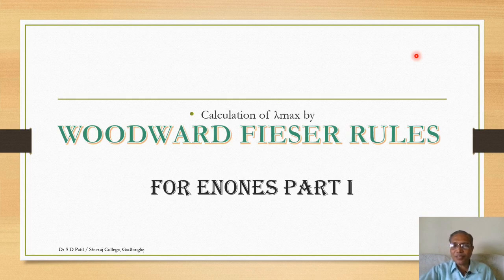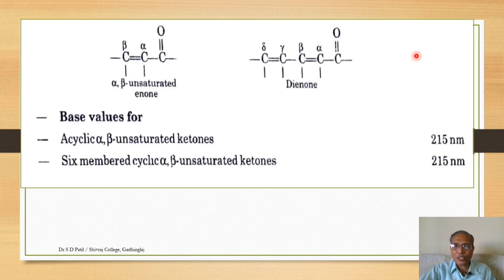So basically let us consider what is the structure of enone first. This structure is an enone structure, ene-one. It has a double bond, ene, and it has a carbonyl group which is represented by one.